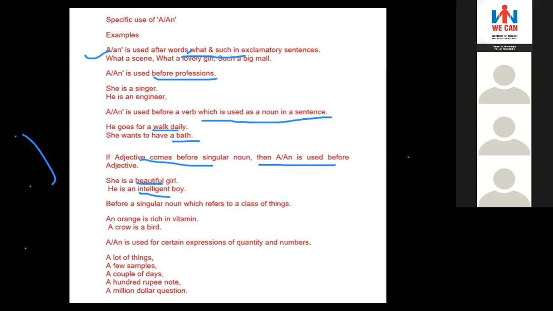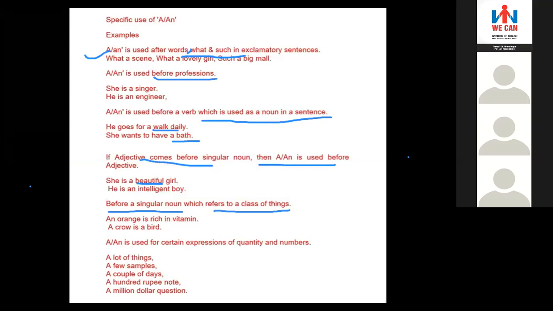Next one is: before a singular noun which refers to a class of things. Class of things means the whole class, the whole thing. Example: an orange is rich in vitamins.